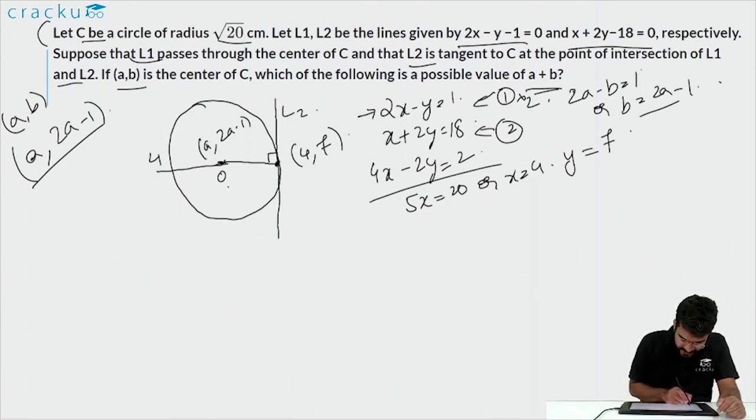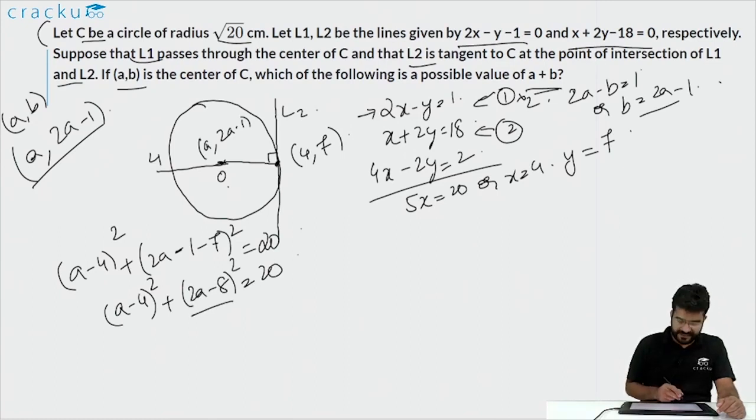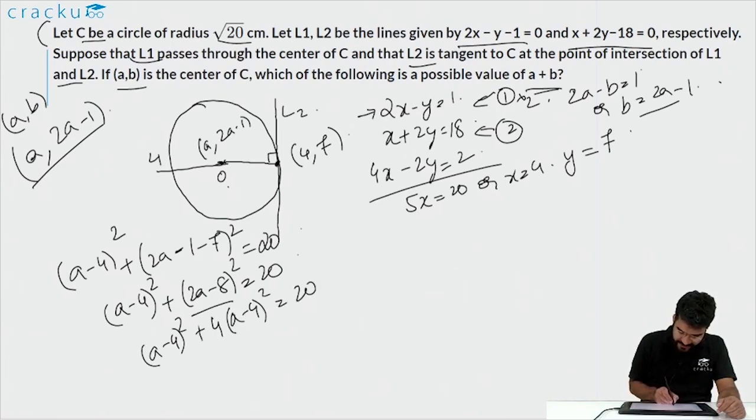So we know that (a − 4)² + (2a − 1 − 7)² is equal to the square of the radius, which is 20. Now we can simplify this: (a − 4)² + (2a − 8)² is equal to 20. We can easily solve this because 2a − 8 is 2 into (a − 4). So this will be (a − 4)² + 4(a − 4)² = 20. This is 4 because we brought 2 outside the bracket and had to square it, so it becomes 2², which is 4.